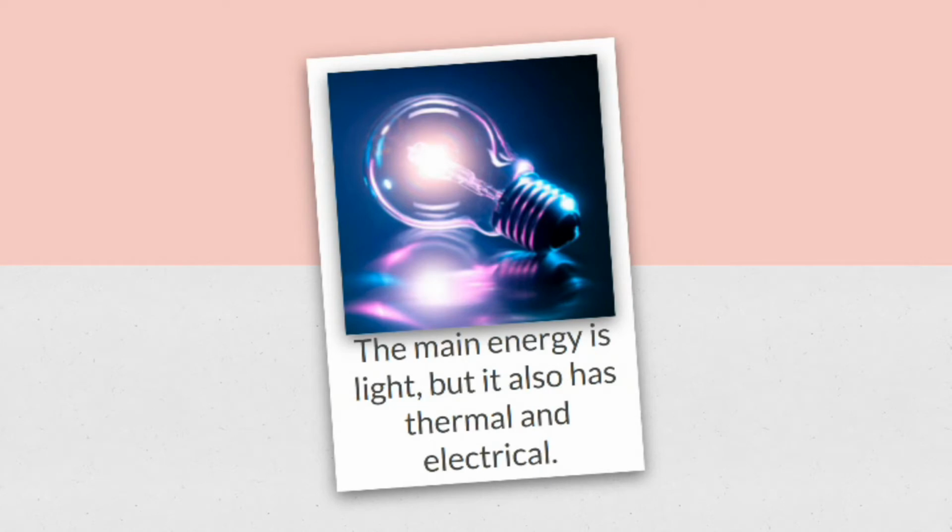The main energy is light. That's what a light bulb's for, but it also has thermal and electrical energy. The electrical energy is the source energy. That's where the light gets its energy from, electricity. Electricity is changed into light energy inside a light bulb, and we call that the transformation of energy. But the main energy is light.